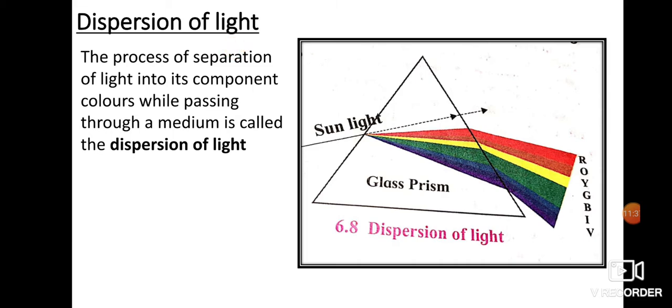The process of separation of light into its component colors while passing through a medium is called the dispersion of light. This phenomenon was first found out by Sir Isaac Newton using a prism. He found that when white light is incident on a prism, different colors bend through different angles. Among the 7 colors, I repeat, red bends the least while violet bends the most. You can learn this diagram. I hope you've understood what is dispersion of light.